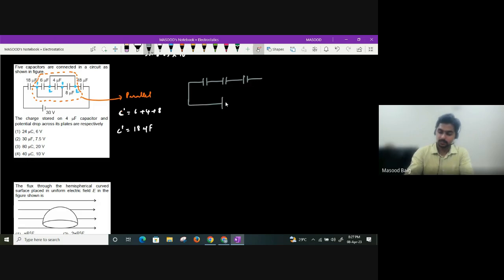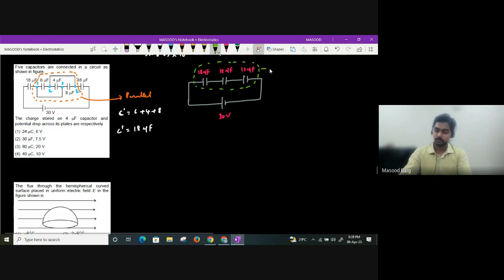So three identical capacitors are connected in series. In this situation, this is 30 volt. This is 18 microfarad. This is also 18 microfarad. This also happens to be 18 microfarad. Whenever identical capacitors are connected in series, what will be the effective capacitance of these three? It will be 18 divided by 3, which turns out to be 6 microfarad, guys.